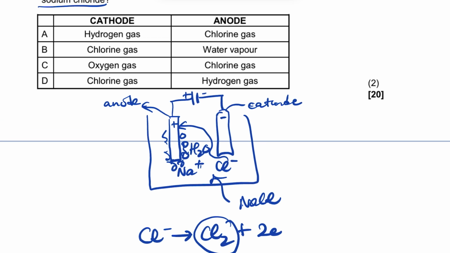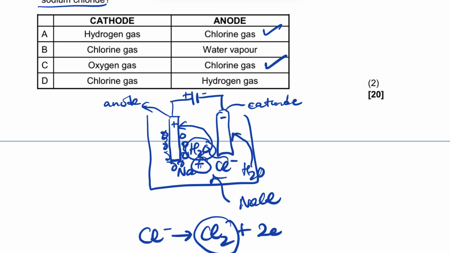So this is an anode. So in the anode there will be a chlorine gas. One of our options is those two. And then between the water and the sodium ion, it's going to be water that is going to be reduced there.